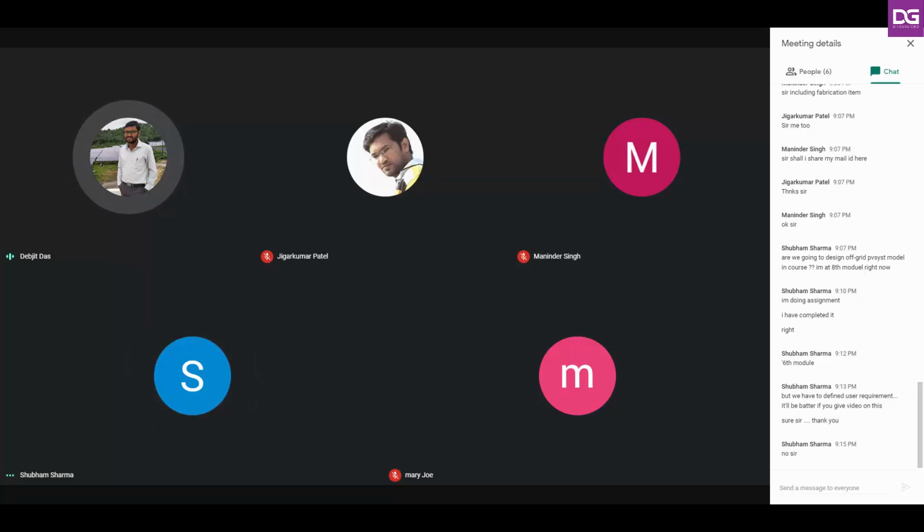Mr. Shubham, you are doing one thing wrong. The 3D model you have to do at the last. The first thing you have to calculate is the load requirement. Either you can proceed with the monthly electricity bill of the consumer, or you can note down the number of loads and how many hours each runs per day.